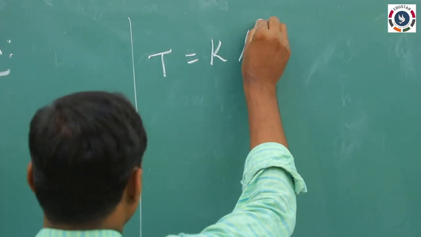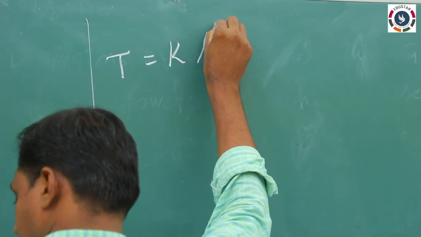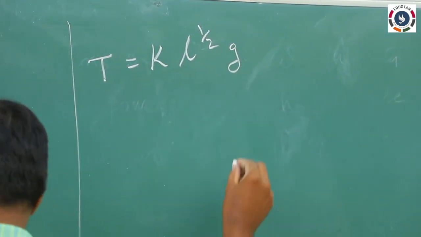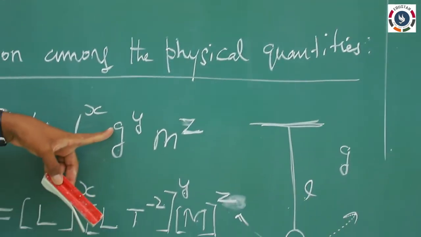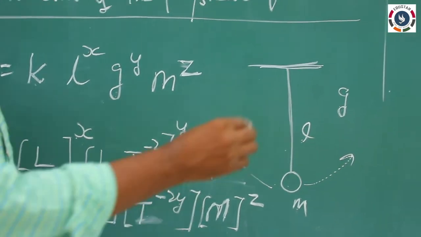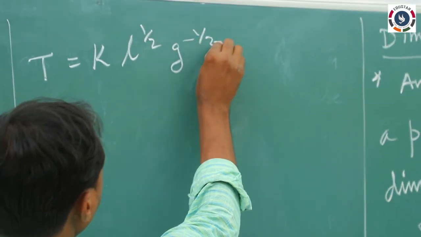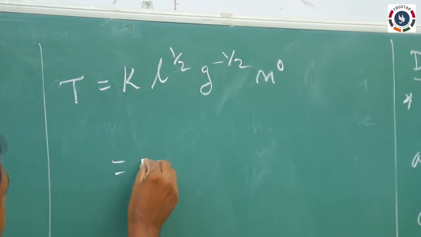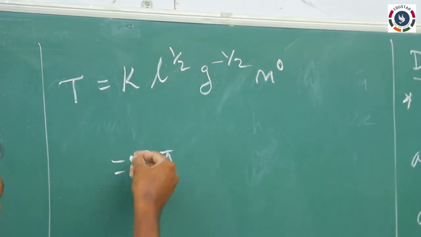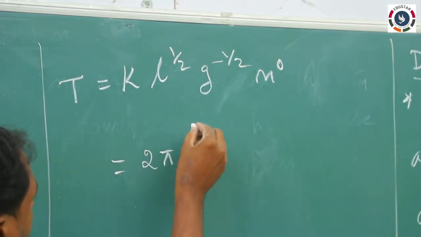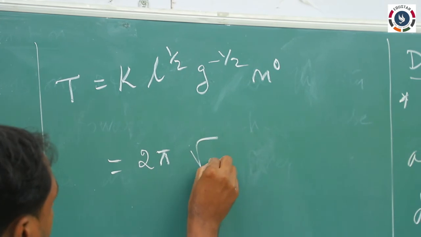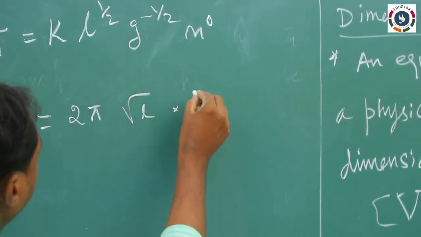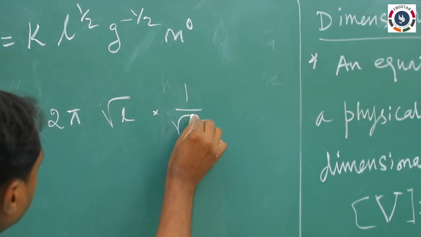So L to the power 1 by 2 is root L, and g to the power minus 1 by 2 is 1 by root g.